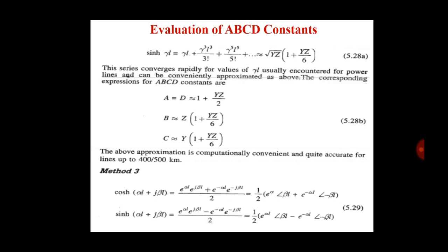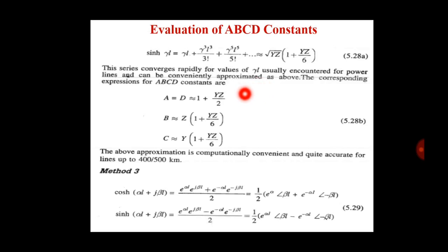And sinh gamma L is equal to root yz times the bracket 1 plus yz by 6.